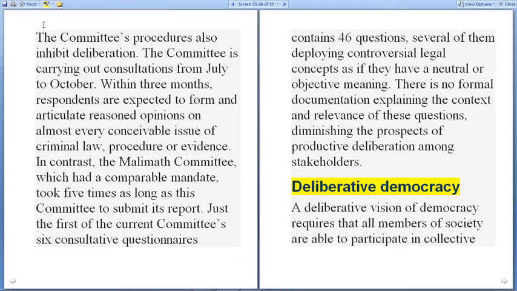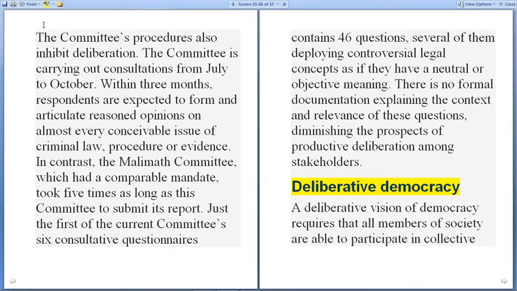The committee's procedures also inhibit deliberation. The committee is carrying out the consultations from July to October. So within 3 months, respondents are expected to form articulate and considered opinions on almost every conceivable issue of criminal law, procedure and evidence. In contrast, the Malimath committee, which had a comparable mandate, took 5 times as long to submit its report. Just the first of the current committee's 6 consultative questionnaires contained 46 questions, several of them deploying controversial legal concepts as if they had a neutral or objective meaning.